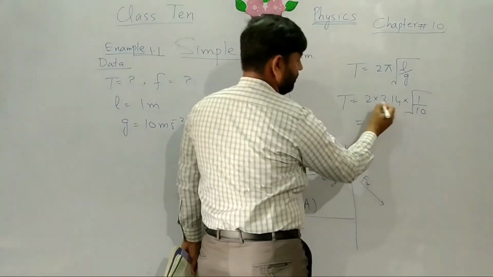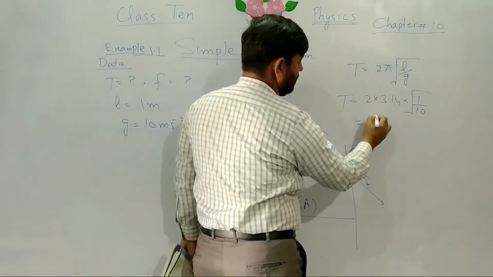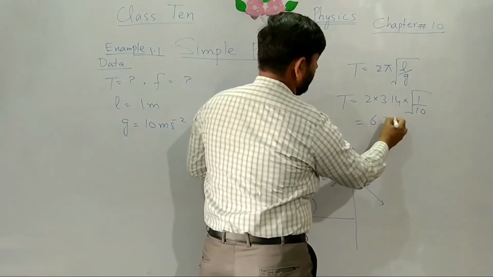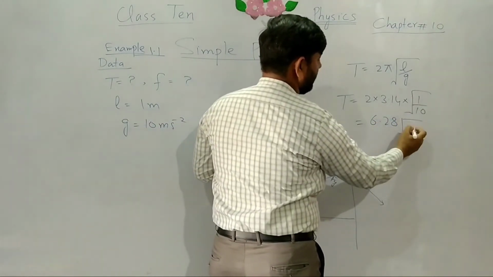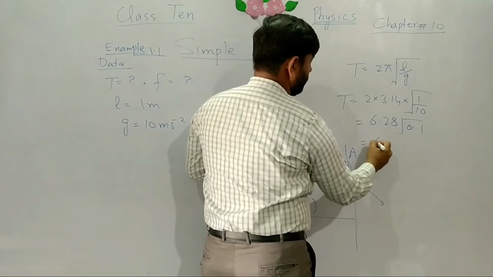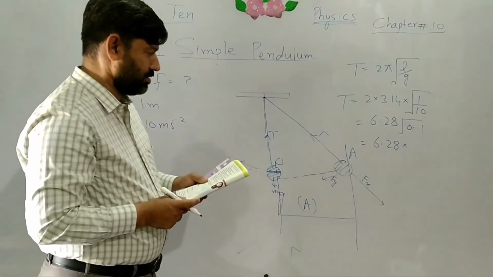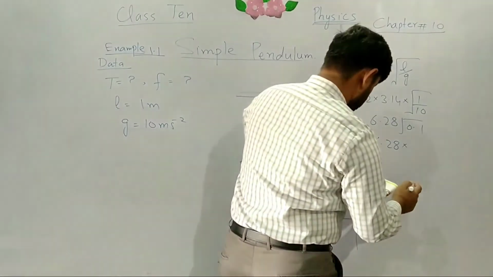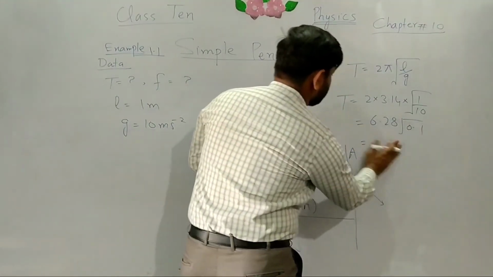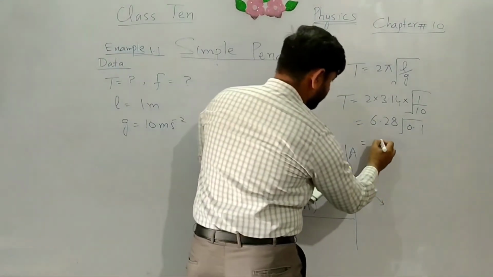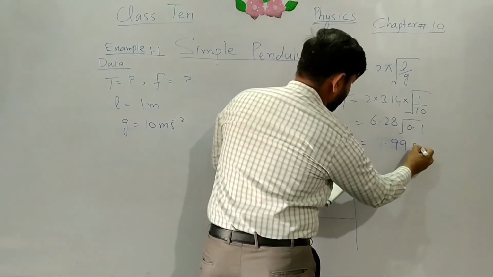First of all, we will multiply; this is 6.28, and we will divide 1 by 10. This is 0.1. 6.28 multiplied by the radical of 0.1 is, we can calculate this with the help of the calculator, and the final answer is 1.99 seconds.